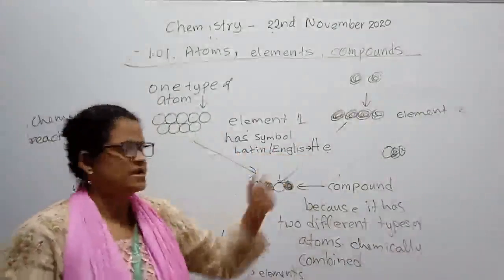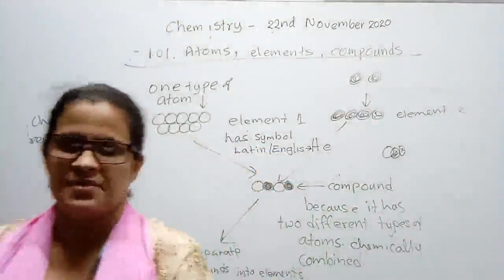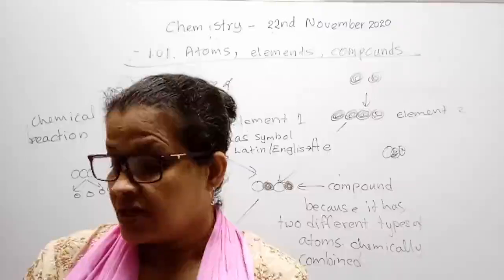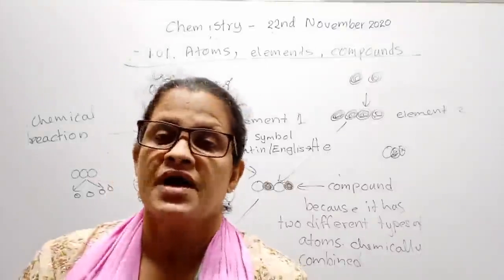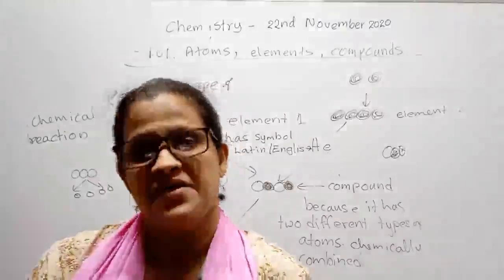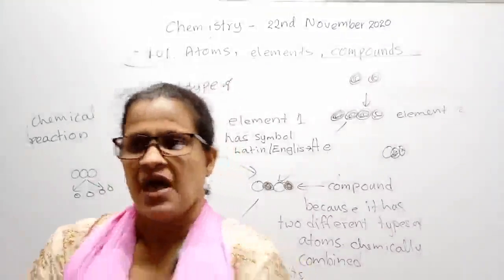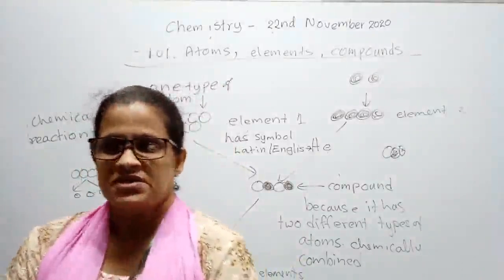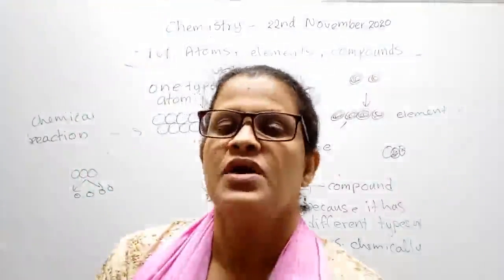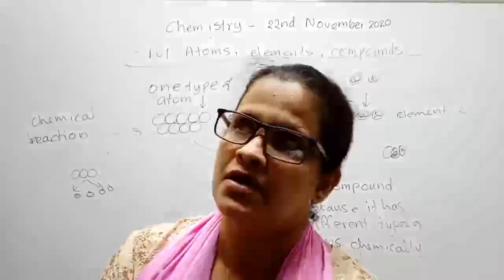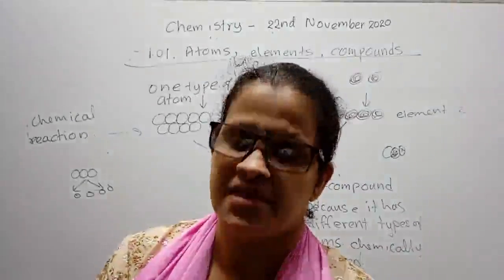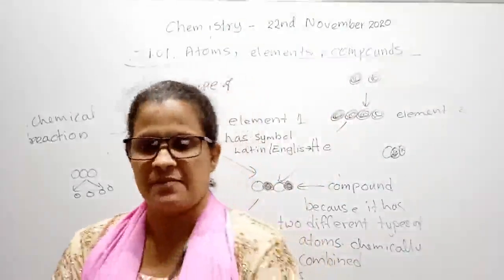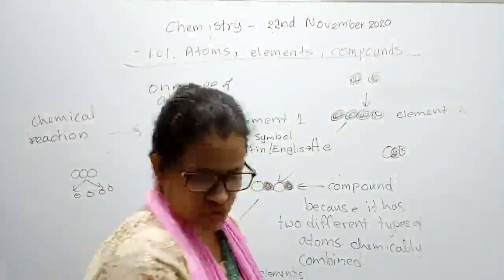Helium, this symbol comes from its English name helium. For example, if you look at your periodic table on page 11, you can see the names and symbols are different for certain elements. That is because certain element names were given in Latin around 200-300 years ago, when scientists gave them Latin names, and still we are using them. Right? For example, sodium.